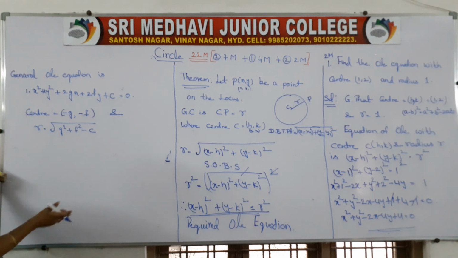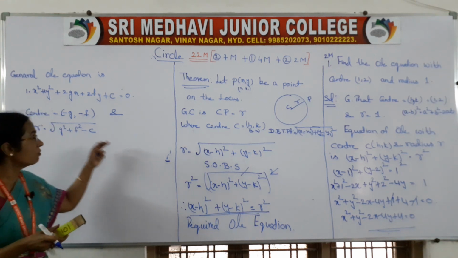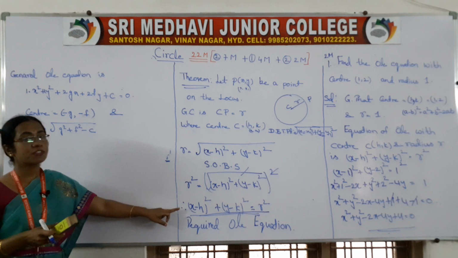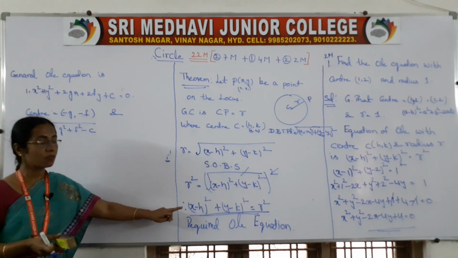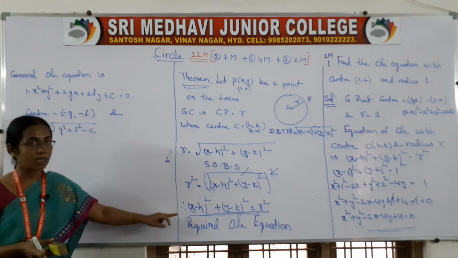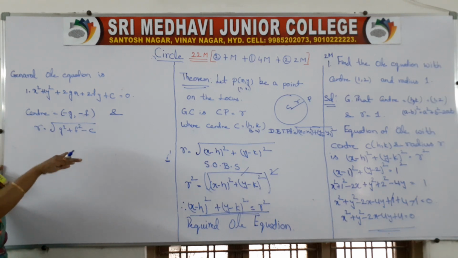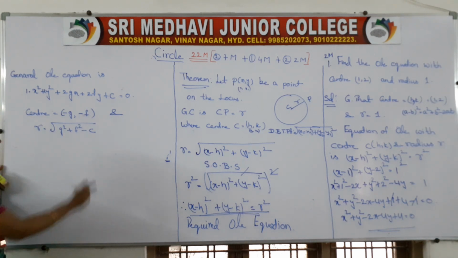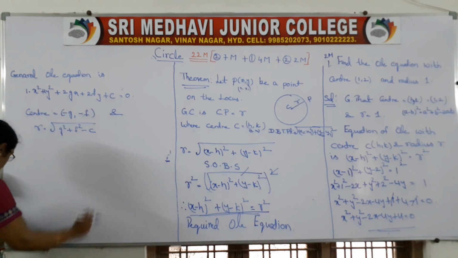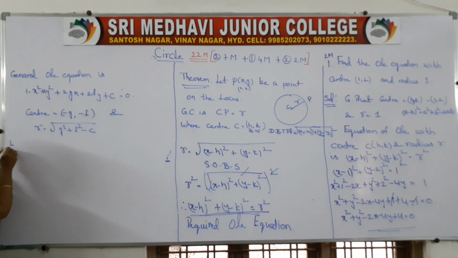When do we have to use this formula and when do we have to use that formula? If center and radius are given, we have to go for the standard formula. Suppose they have given the circle equation and ask to find center and radius, then we have to use the general one. So now come to the question.